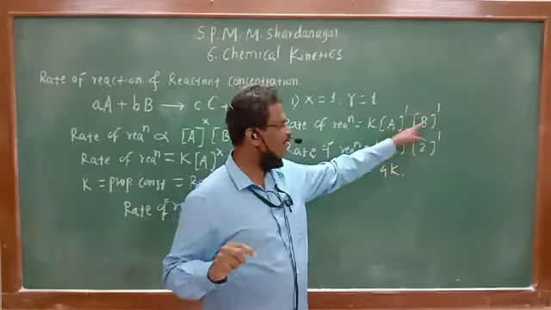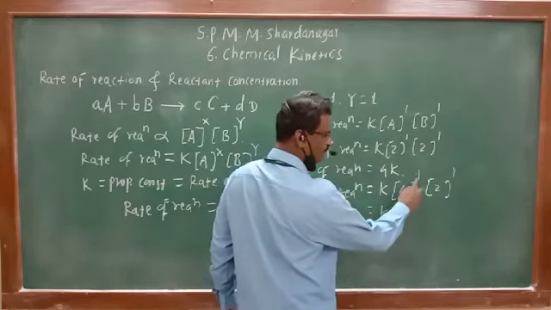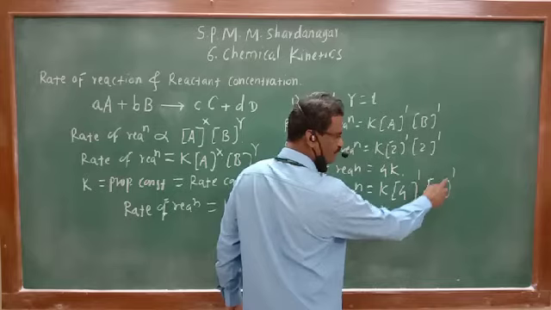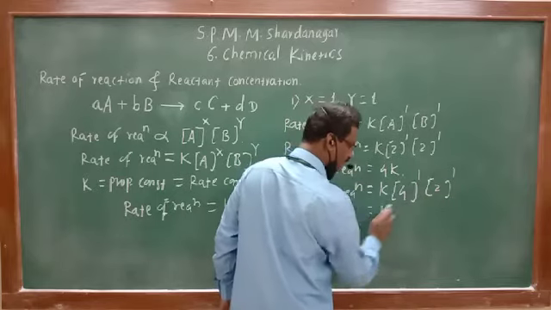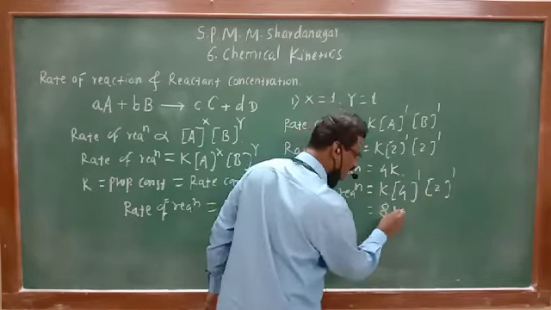Rate of reaction will be equal to K into 4 raised to 1, 2 raised to 1. So K, 4 raised to 1 is 4, 2 raised to 1 is 2, 4 2s are 8. What is the answer? It will be now 8k.